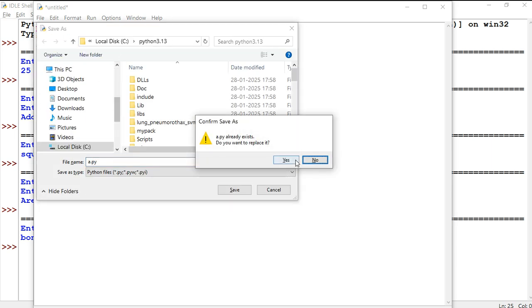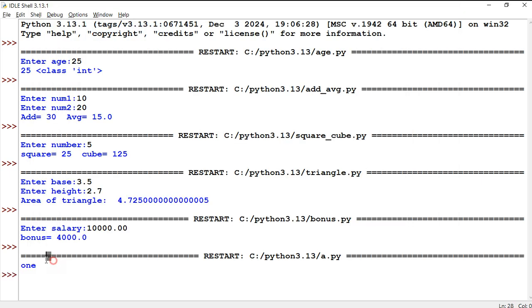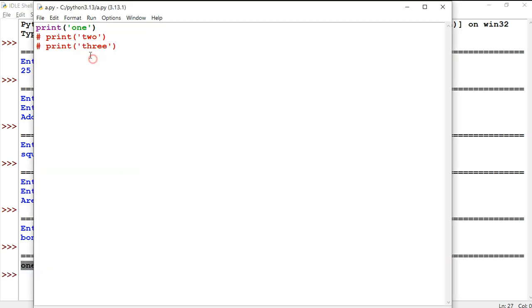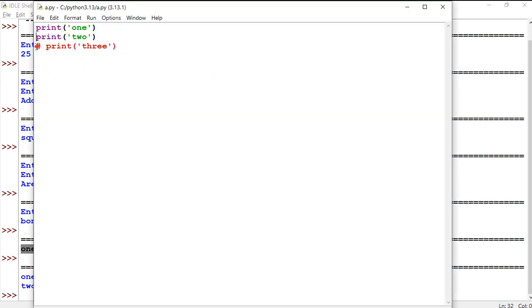Now, when I run the program, this particular output you will get, but these two lines will not execute because I made these statements comments. Any statement that begins with hash is called a comment. If I run the program, only 1 is printed. Now if I remove this hash here, then this statement will also run. Now you will get 1 and 2 as output and you will not get 3. Run module. So this is a comment statement that does not translate and does not execute.